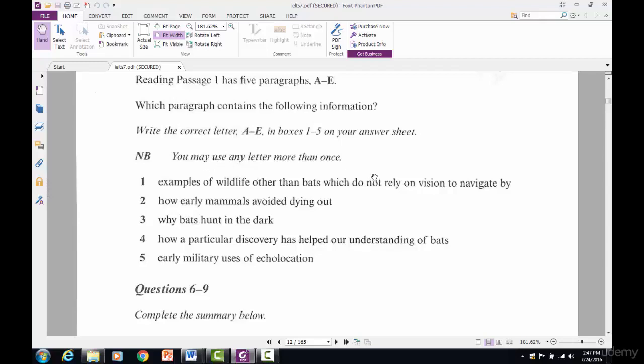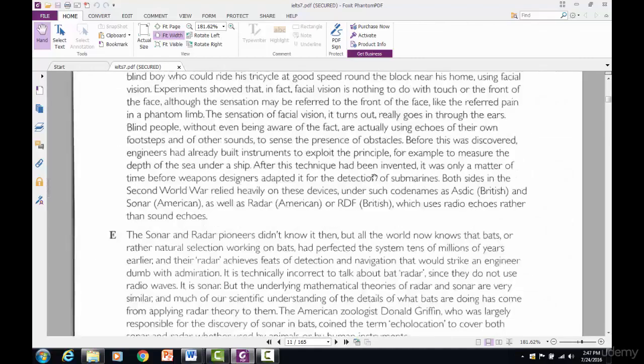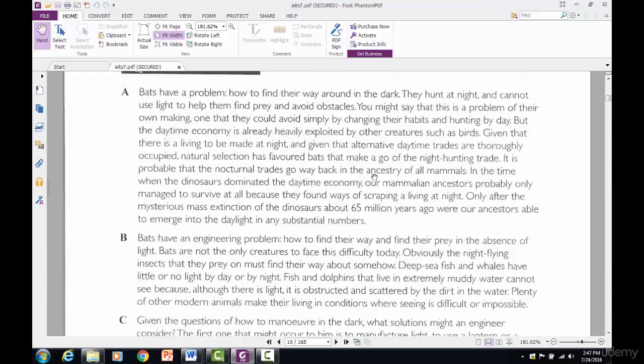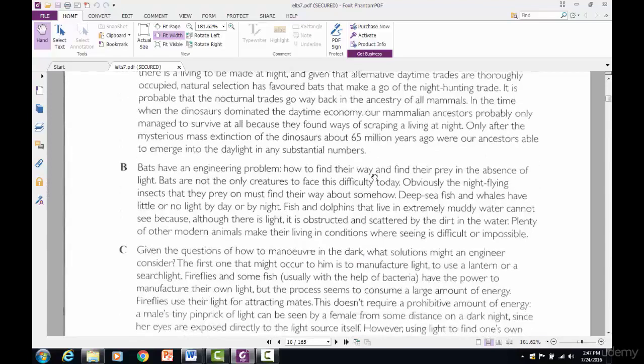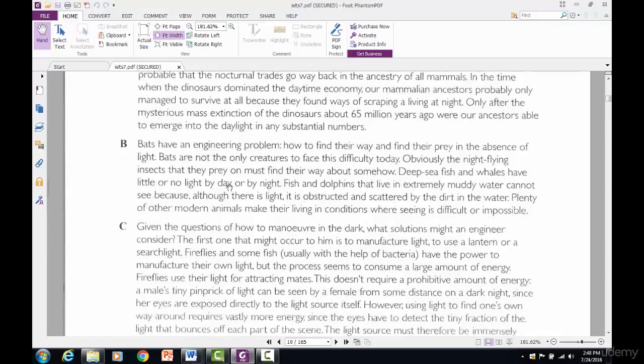All right, so now I'm looking for a paragraph talking about examples of wildlife. So there should be a paragraph that talks about other animals. Well, here it is right here. Paragraph B. This paragraph is talking about insects, fish, whales, dolphins.